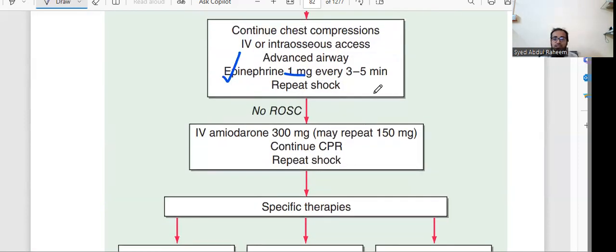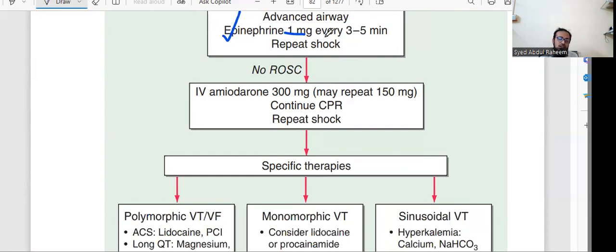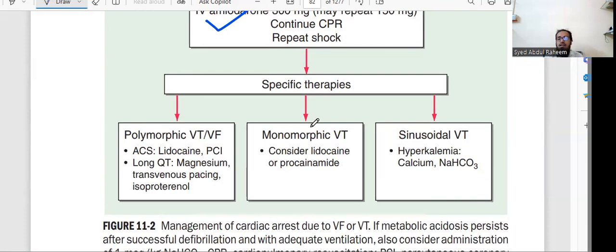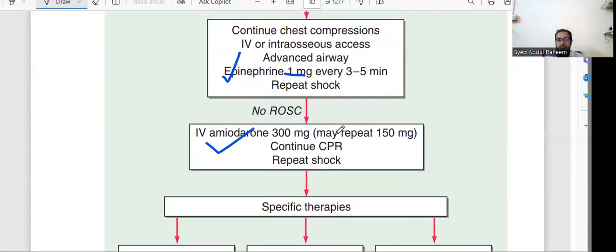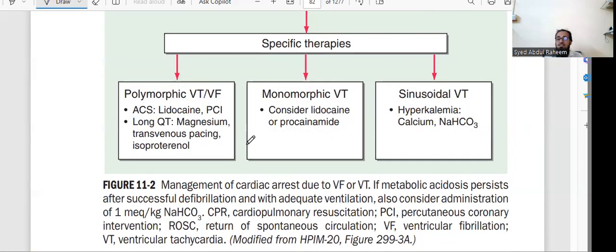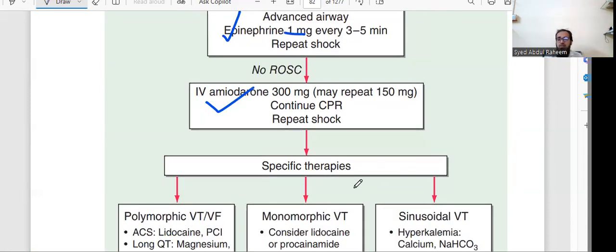If the patient cannot be rescued, or does not open his eyes or regain consciousness, after that they will give amiodarone 300 mg. Then you have to give CPR, then shock. After that, whether he is rescued or not, they will start specific therapy. This will be designed by the cardiologist, emergency cardiologist, or the emergency doctors who are present at the time.